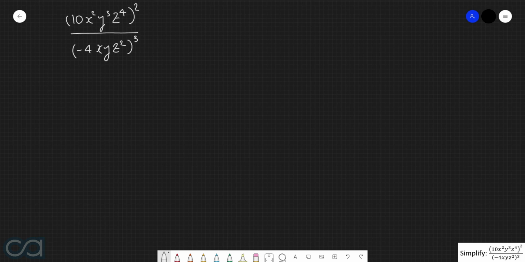So, first thing that we're going to do here is apply both of these powers of 2 and 3 to everything inside of these products. So for the numerator, we'll apply the power of 2 to the 10, to the x squared, to the y cubed, and to the z to the power of 4. On the denominator, we're going to apply this power of 3 to the negative 4, to the x, to the y, and then to the z squared. So then we end up with the following.